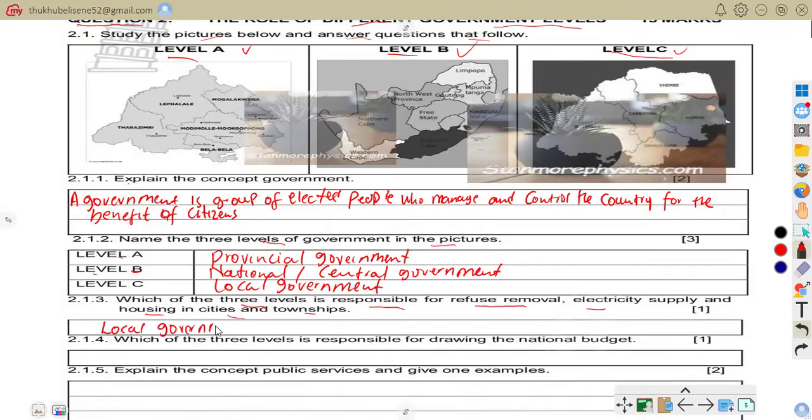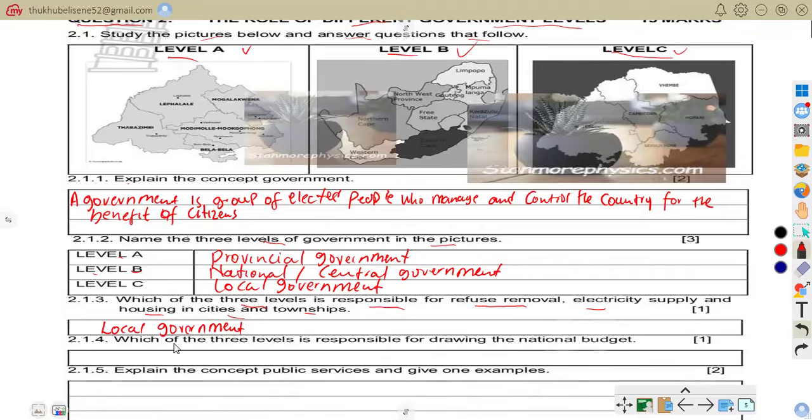We know very well that local government provides services directly to communities. They are the ones responsible for refuse removal, electricity supply, and housing in cities and townships.